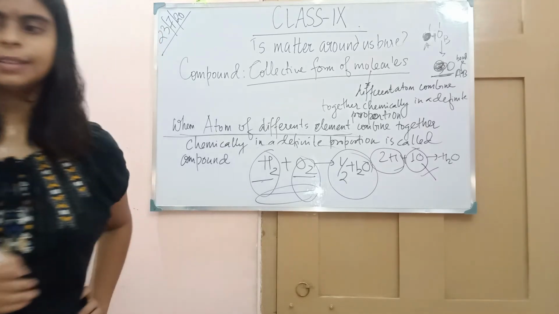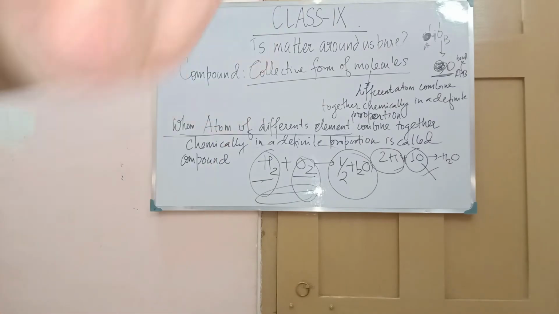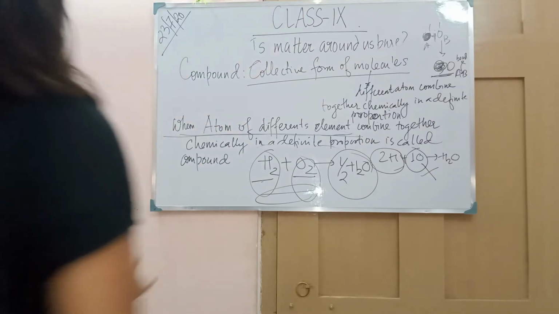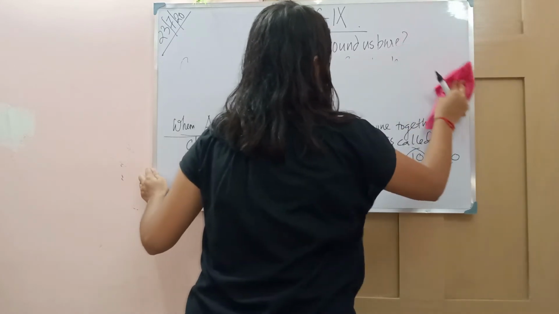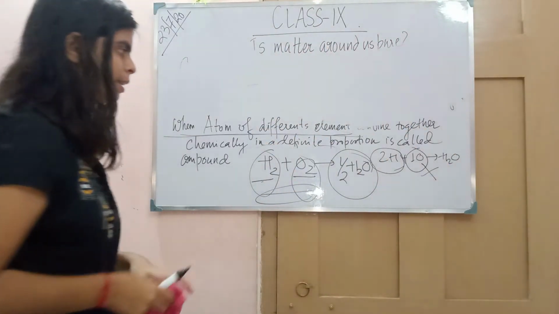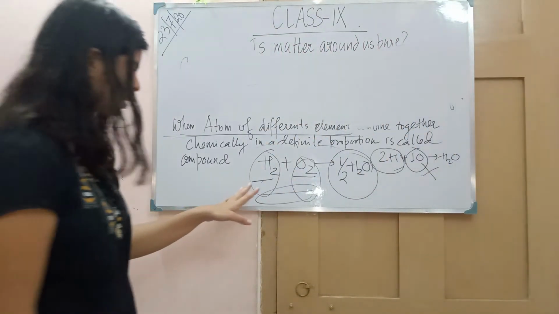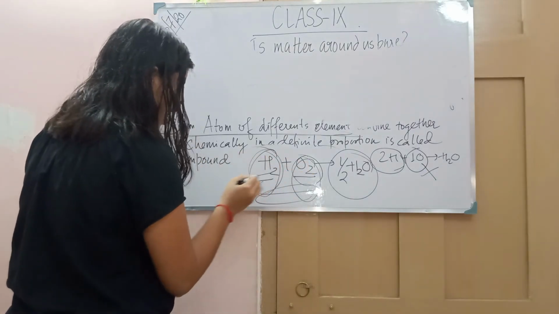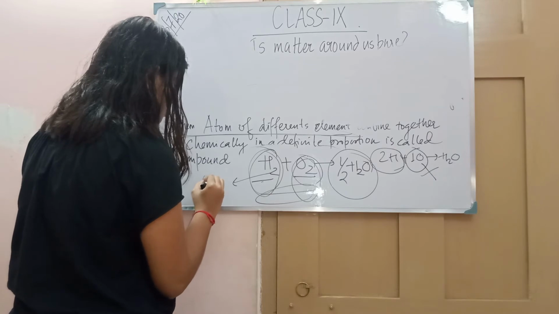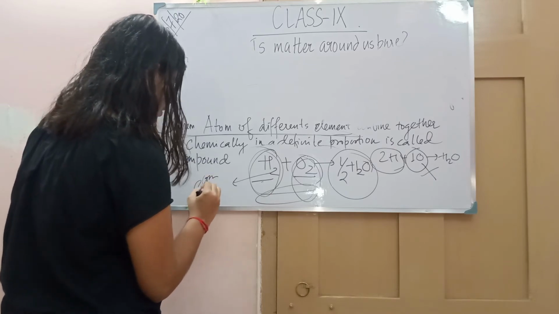Now let's understand these characteristics. Tell me, what do you see? We know what oxygen gas is, we know what hydrogen gas is. Hydrogen gas is a combustible or explosive gas.